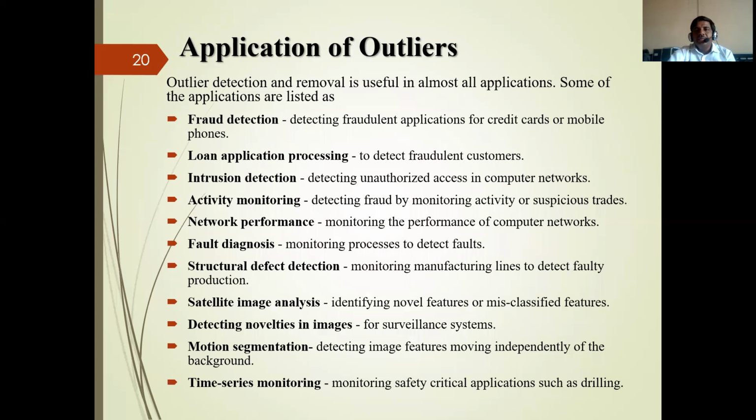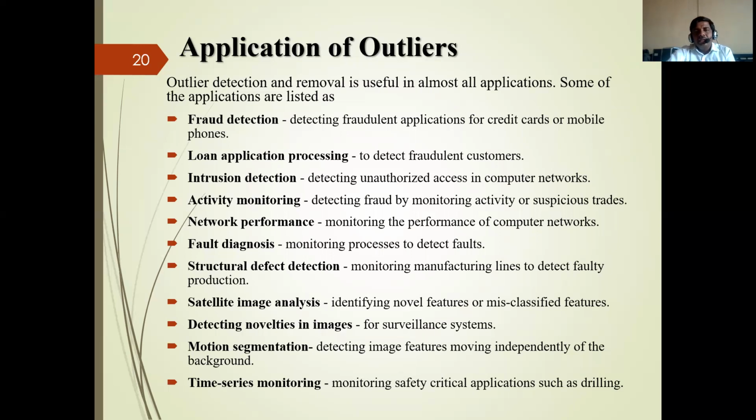So these are the different types of outliers. Then the different uses or applications of outliers. Outlier detection and removal is useful in almost all applications. Some of the applications are listed below. First one, outliers are used for detection of fraud, that is detecting fraudulent applications, for example, for credit cards or mobile phones. Then loan application processing to detect a fraudulent customer.